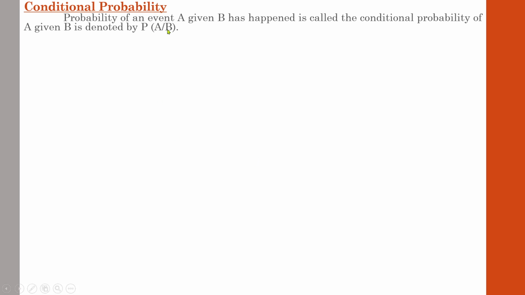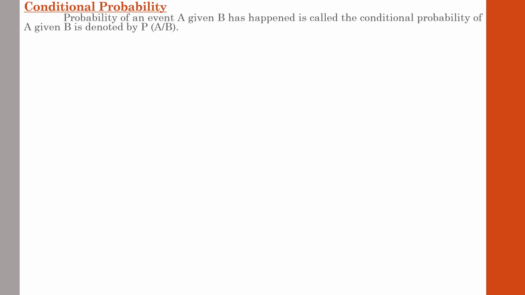So the meaning is that previously we have learned about the probability of occurrence of a certain event, but from conditional probability onwards, you will be dealing with questions where you need to find the probability of a certain event under certain specified conditions. You will be given some conditions, and on the basis of those conditions you have to find the probability.